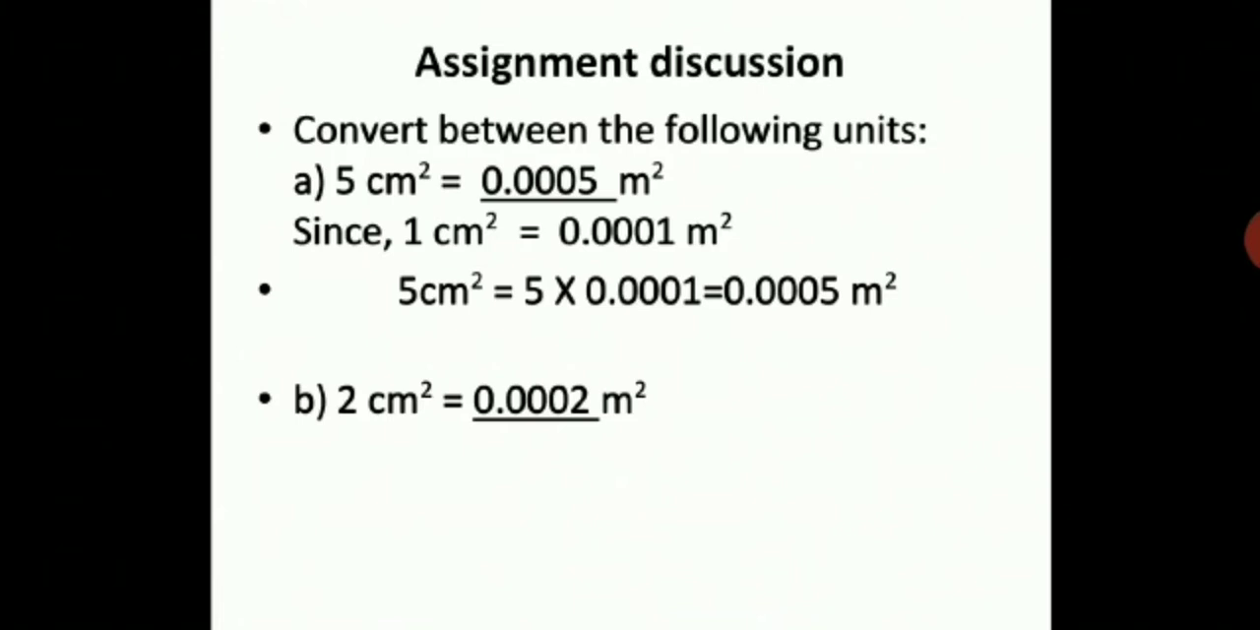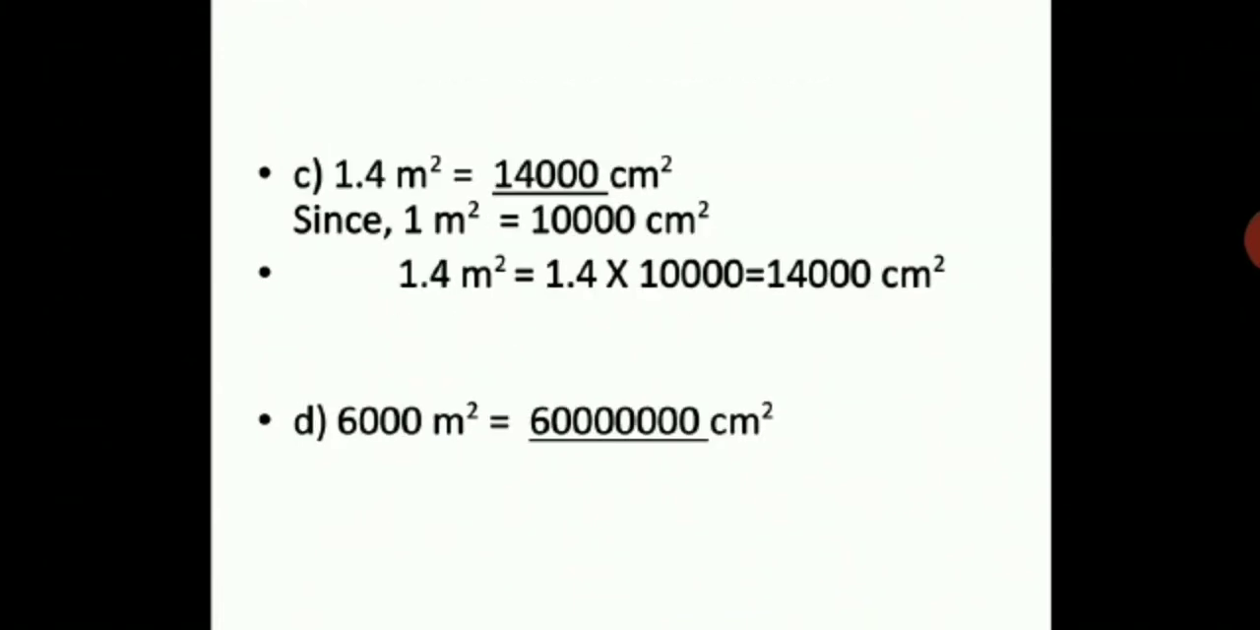I have just given the answer for you. 2 centimeter square similarly will be 0.0002 meter square. So this should be the answer. You can try the rest of this part. Similarly, the same steps but different numbers.